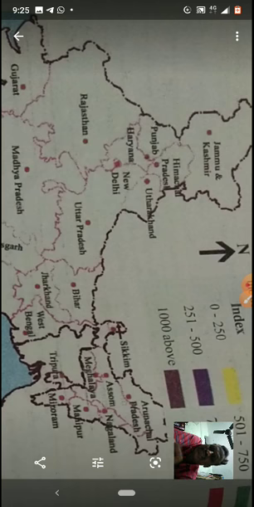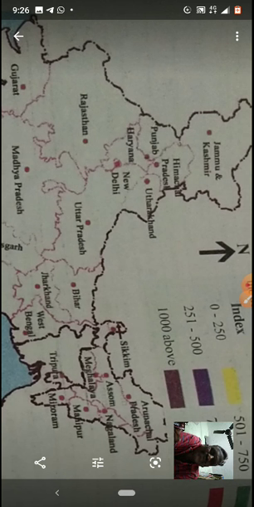Okay, little homework is given, children, you do it. 0 to 250 density population means color yellow. 251 to 500 means blue or somewhat thick. 501 to 750 is given green color. 750 to 1000, red. That means already we are in the danger zone. 1000 and above, gray.